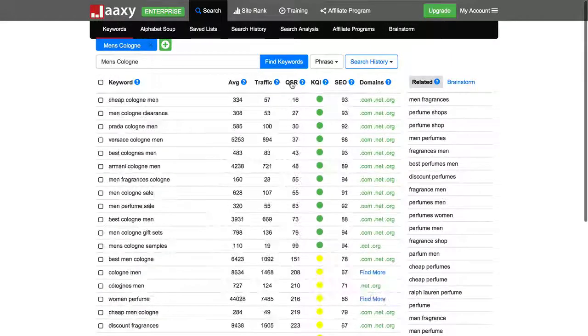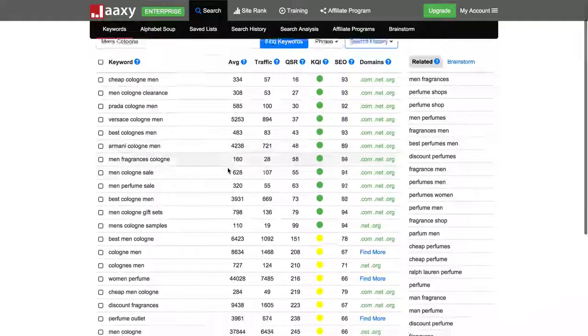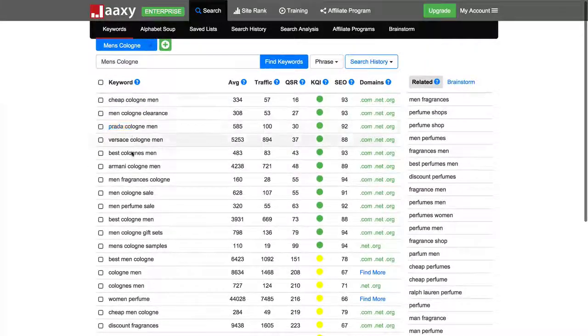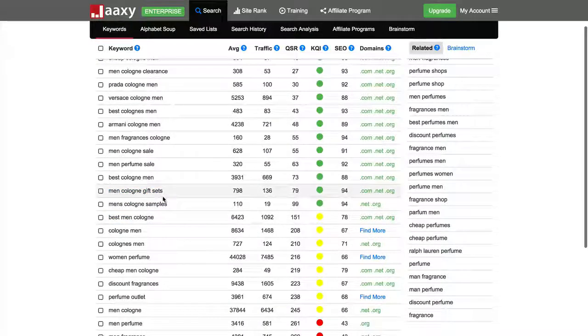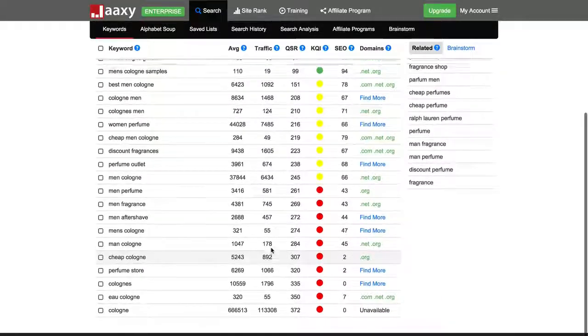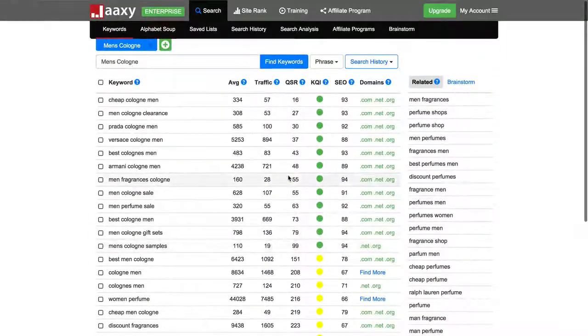If I do a sort here, which is available within the enterprise account, which I'm using, I can narrow it down and get some low competition keywords. Men cologne clearance, cheap cologne men. These are all very low competition. Men cologne gift sets, very low competition keywords. Anything under 300 is a low competition keyword in terms of SEO. So there's a lot of good ones in here.